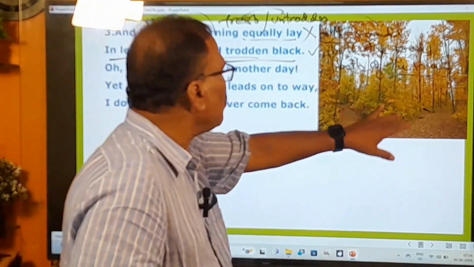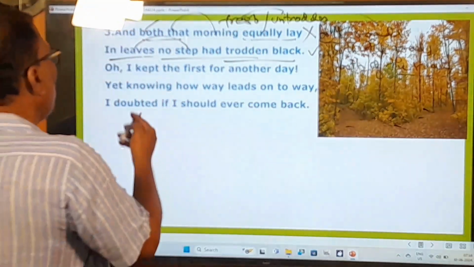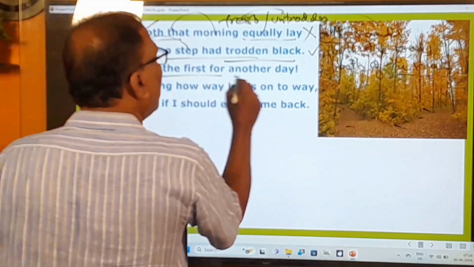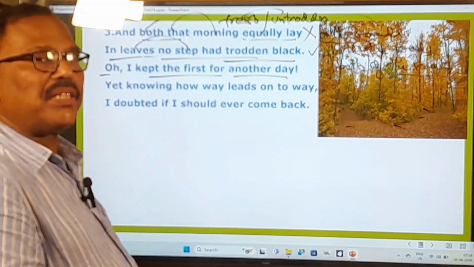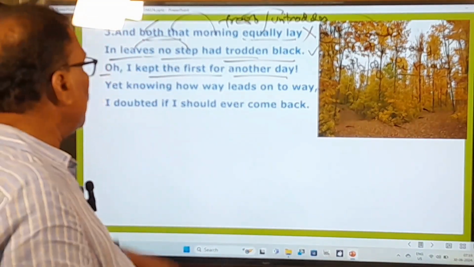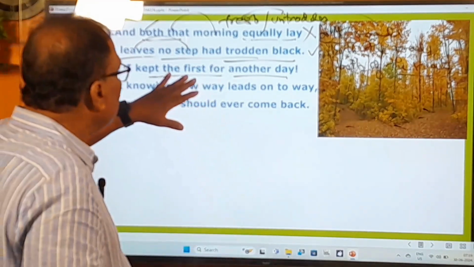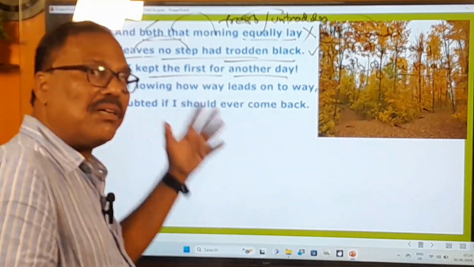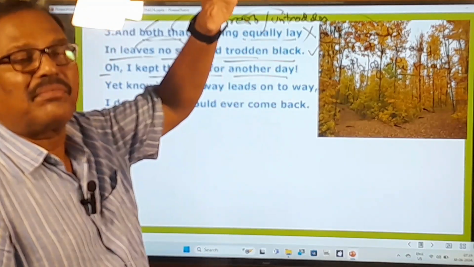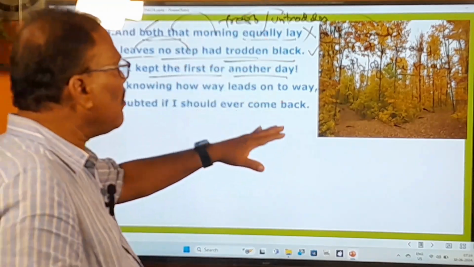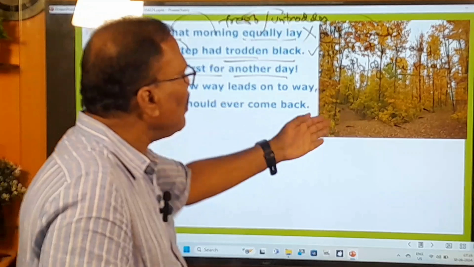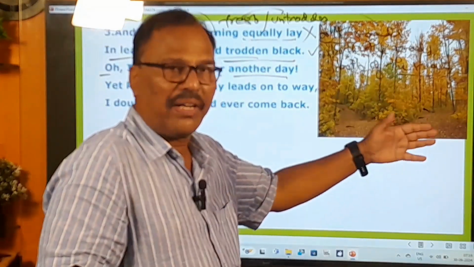That's why these two roads are equally fresh. That's that. So, I kept the first for another day. Now the poet is saying that he has chosen the second road for now, and the first one he has reserved for some other day. Okay, he has reserved this first road for some other day. Now he has chosen the second road for his travel.